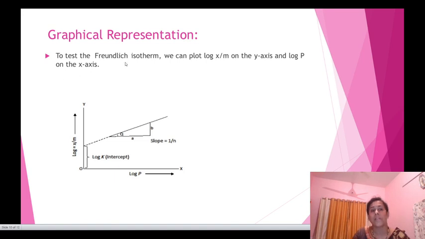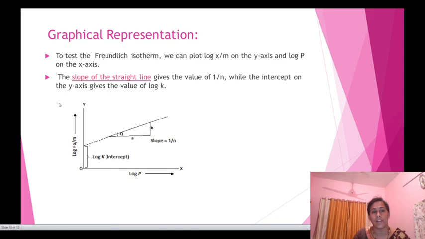To test the Freundlich adsorption isotherm, we can plot the graph of log(x/m) on the y-axis and log p on the x-axis. The nature of the graph is as follows: a straight line intersects the y-axis, so we get an intercept on the y-axis.